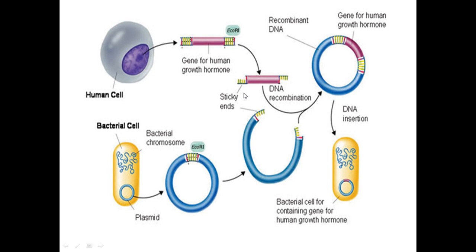Two kinds of cut will be produced with the help of that restriction enzyme. Either it may be a sticky end, which will look like this, or it may create a blunt end. Either one of the ends will be created with the help of restriction enzymes.